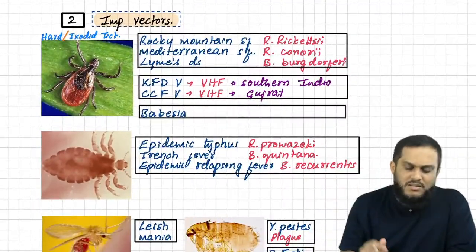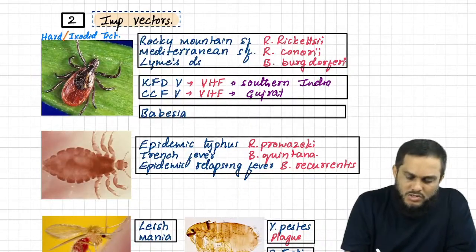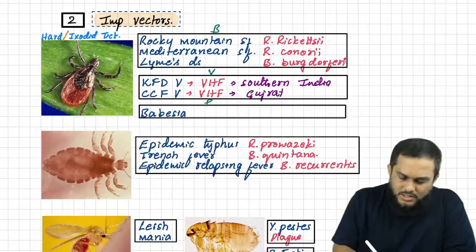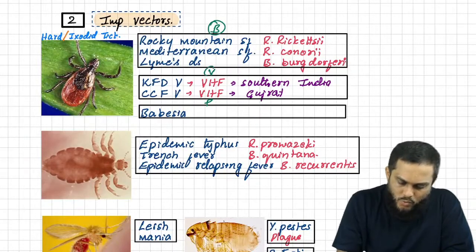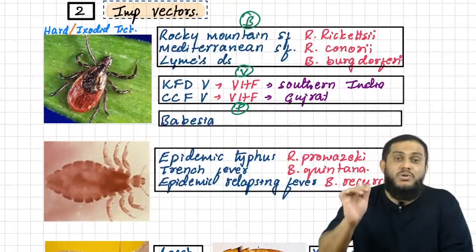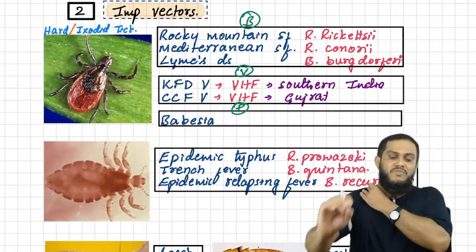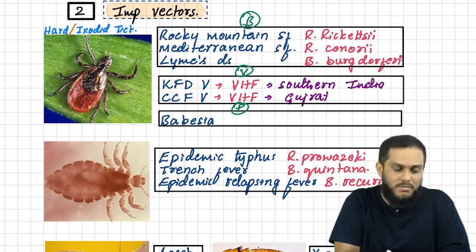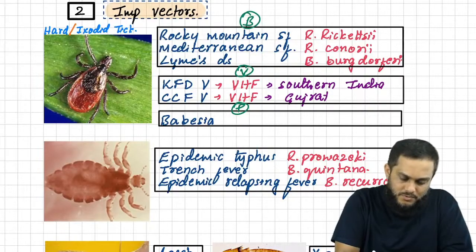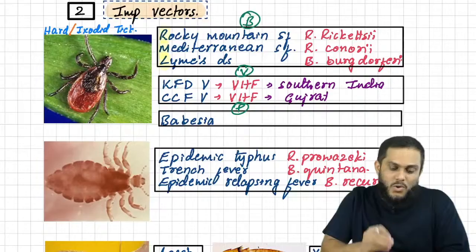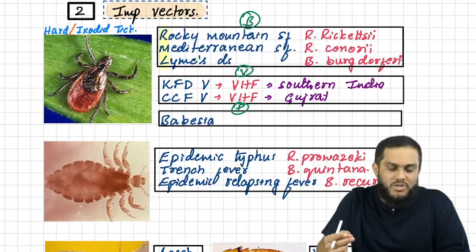So here I have divided the diseases based on bacteria, viruses and parasites. First, 3 important bacterial diseases: Rocky Mountain spotted fever, Mediterranean spotted fever, Lyme's disease. If you want a mnemonic, RML. It's a very famous college in Delhi. RML: Rocky Mountain spotted fever, Mediterranean spotted fever, Lyme's disease.